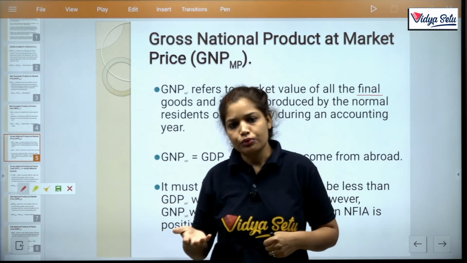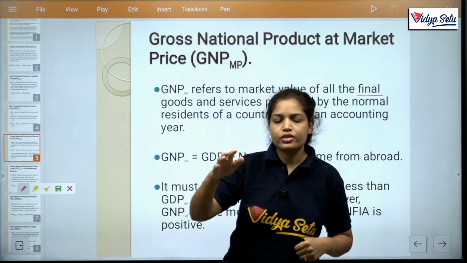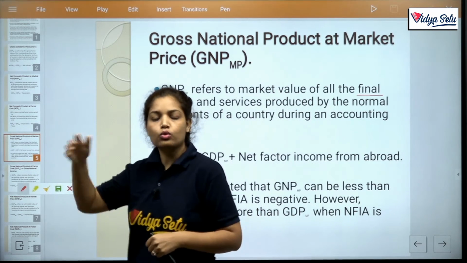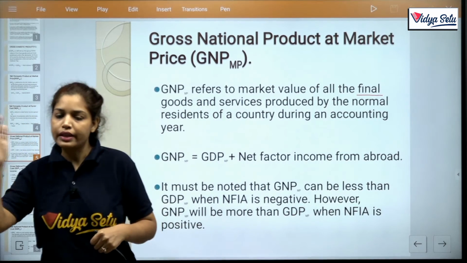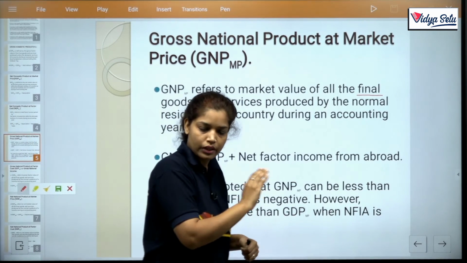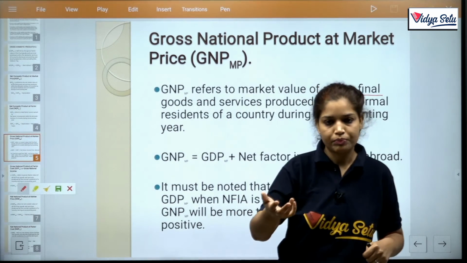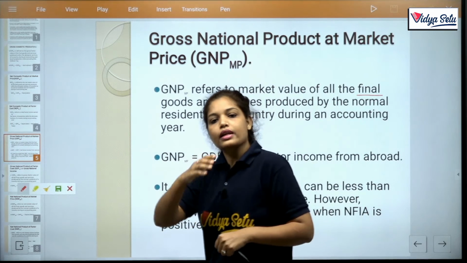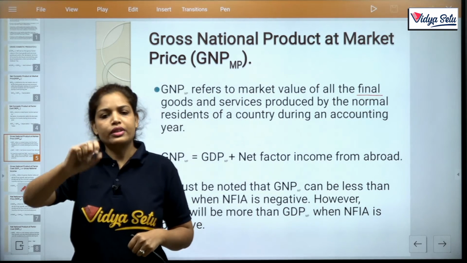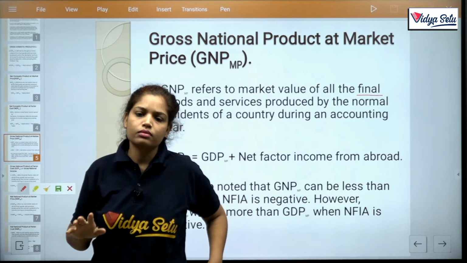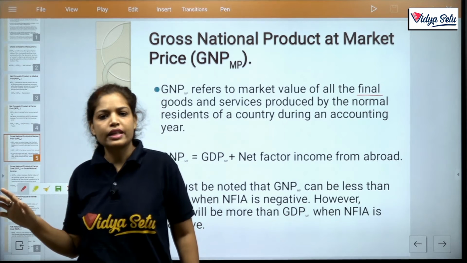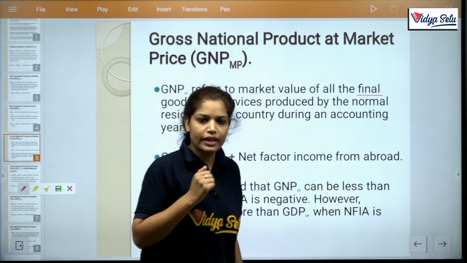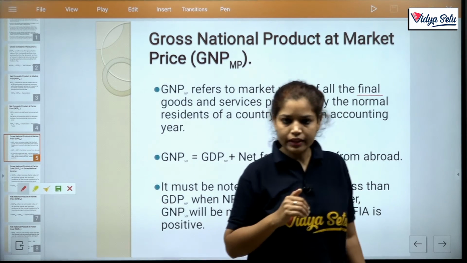Even if any person is a foreign citizen, if he lives in India for a definite time period, clear, like 182 days, maybe there are changes, but suppose we take the example that the income tax act mentions 182 days for a resident person.